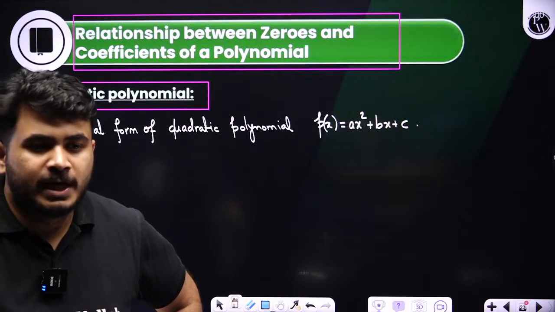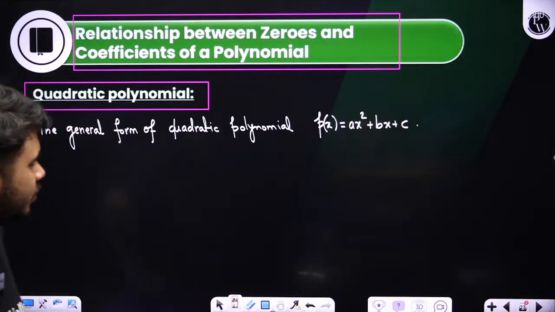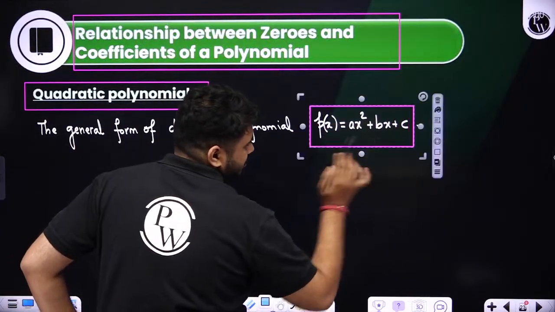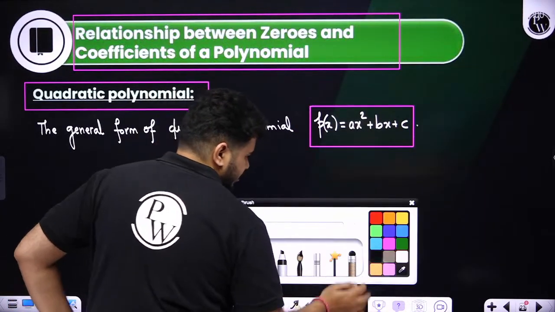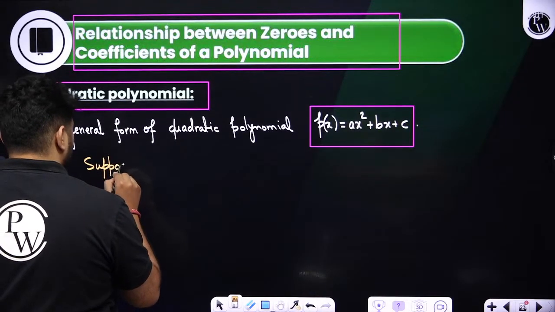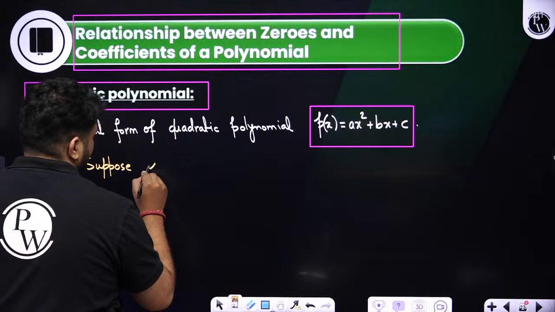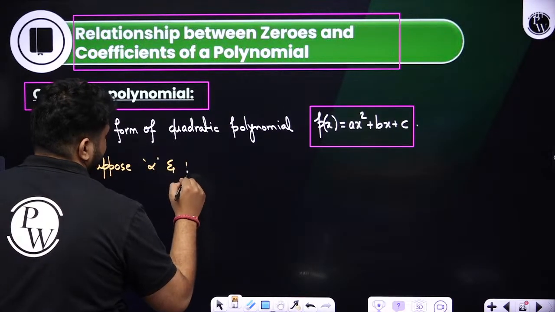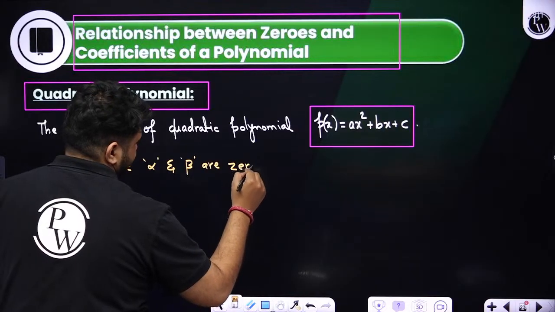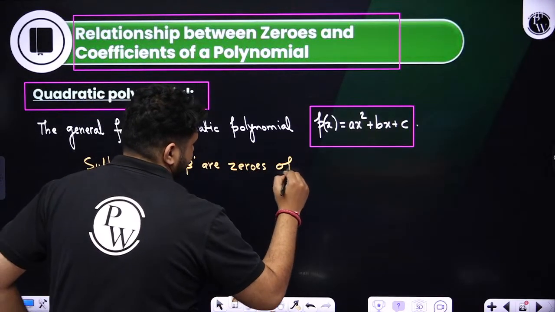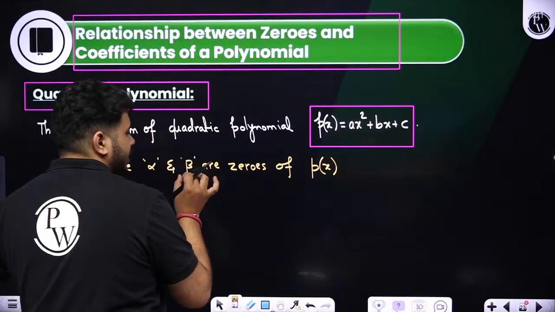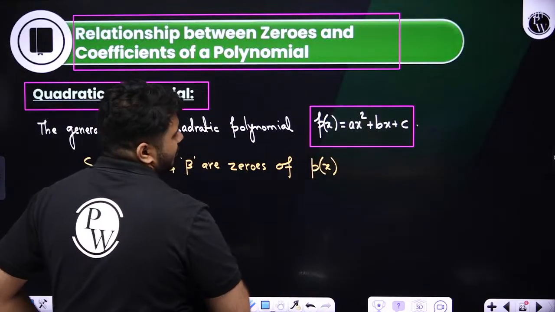Okay. So yes, we know that the general form of the quadratic polynomial is given by p of x is equal to ax square plus bx plus c. So suppose if we tell that alpha and beta are zeros of this p of x, some alpha is there, some beta is there, it is the zero of this polynomial.